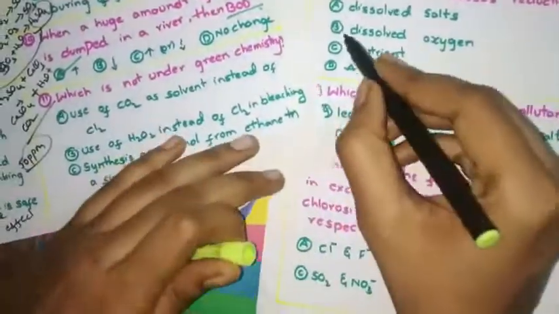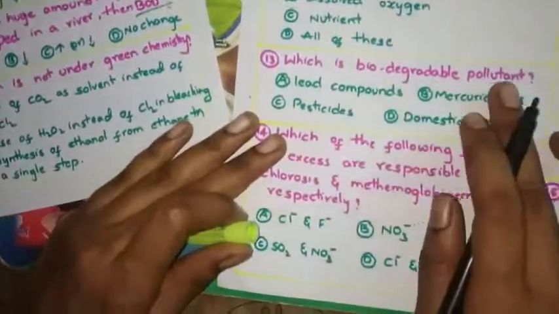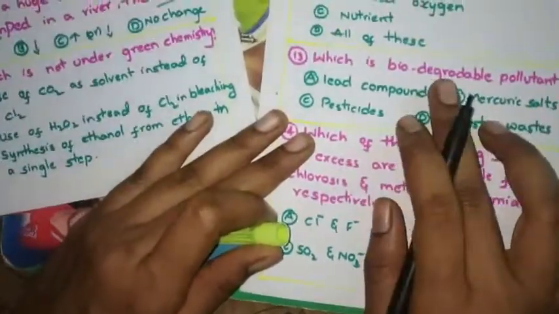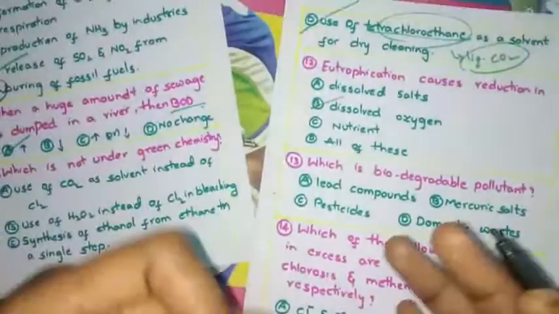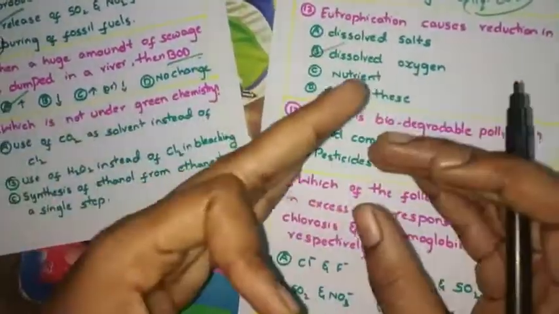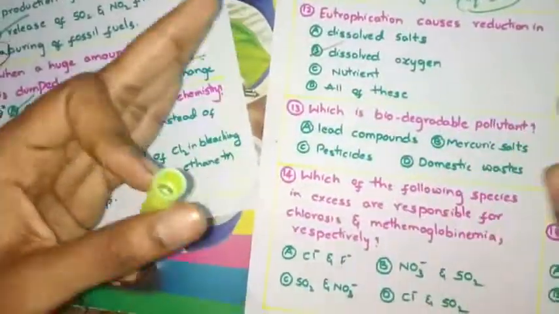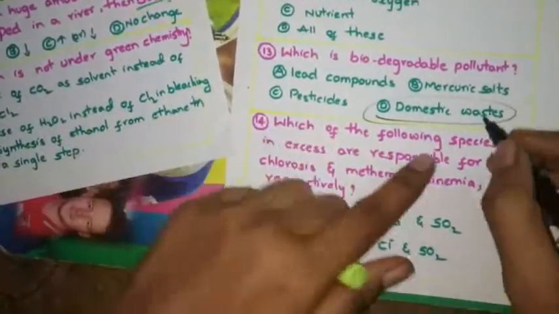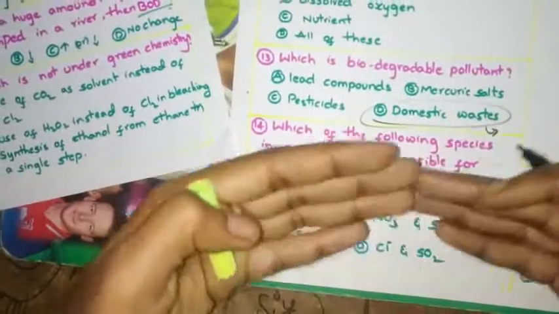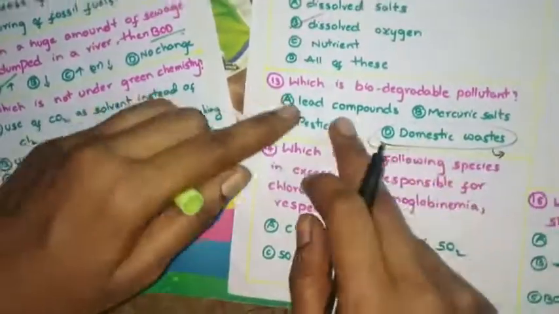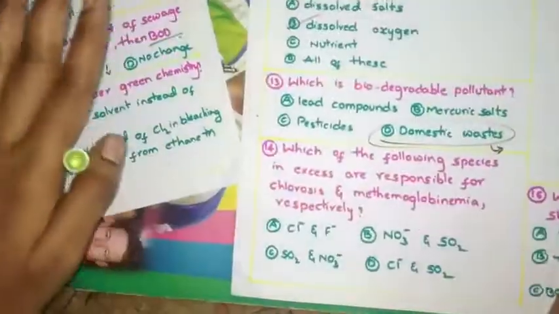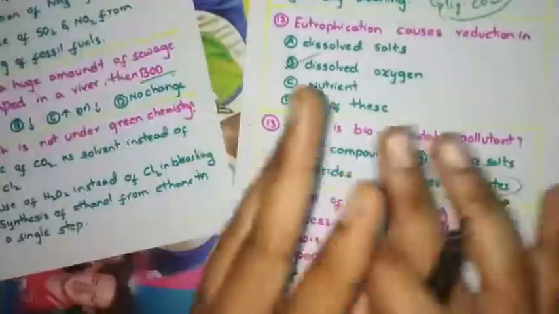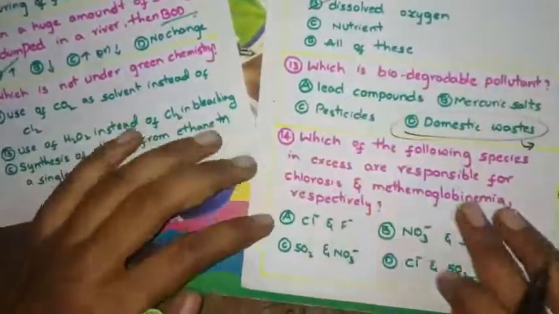See the 13th question. Which is a biodegradable pollutant? Biodegradable means it can easily decompose into small particles by bacteria. Only domestic waste, yes, bacteria will decompose the domestic waste, whereas lead and mercury it can't. Pesticides also it can't, because these are chemicals only.